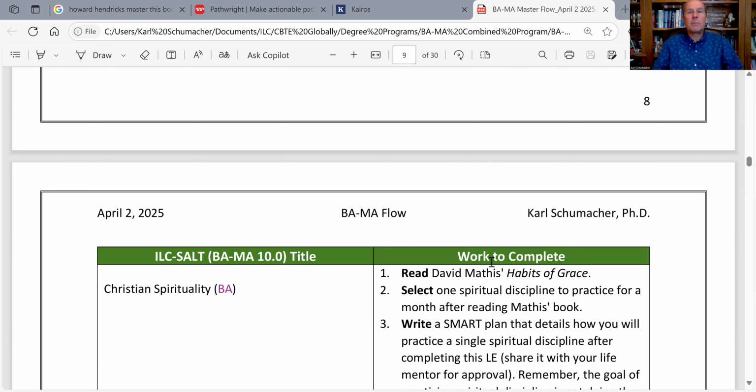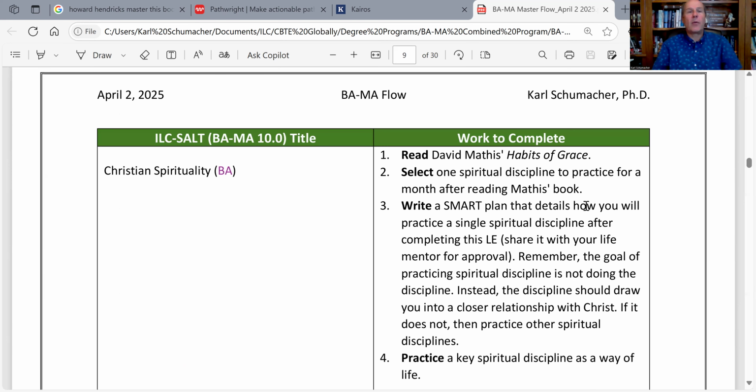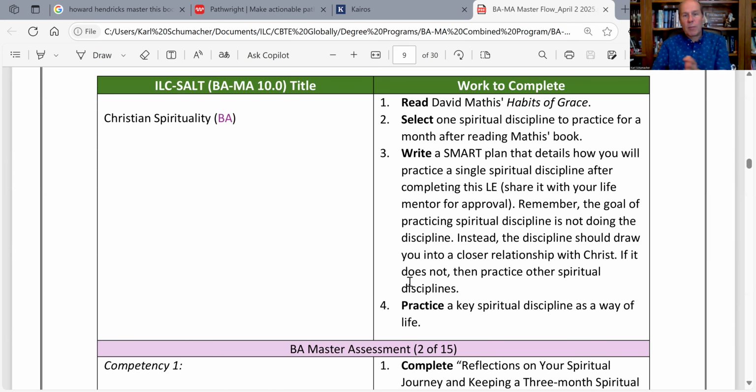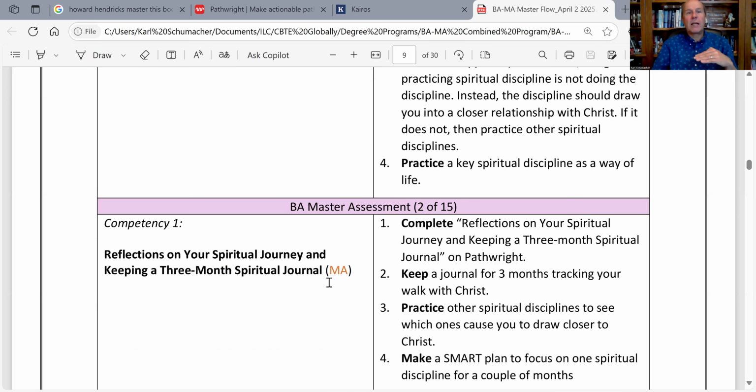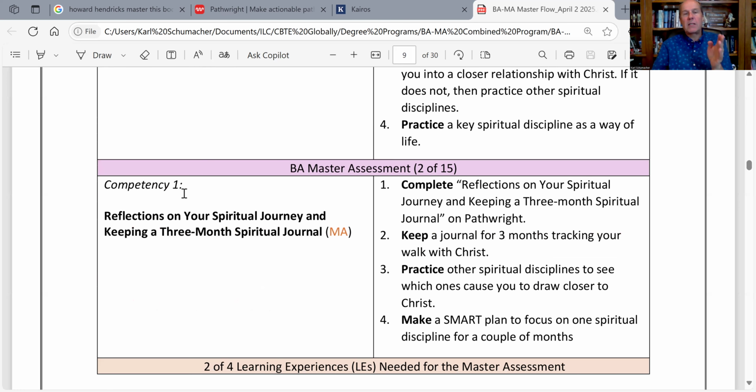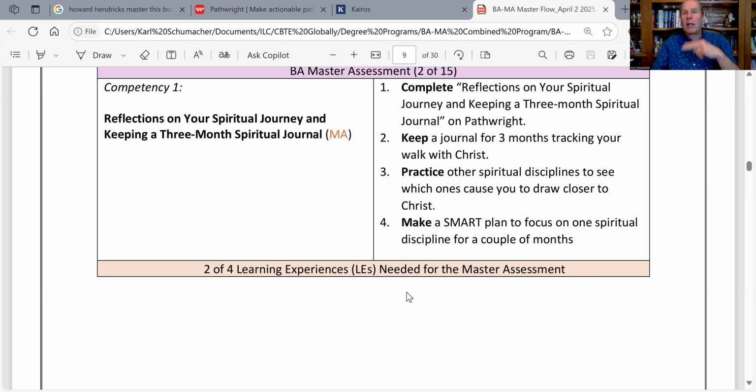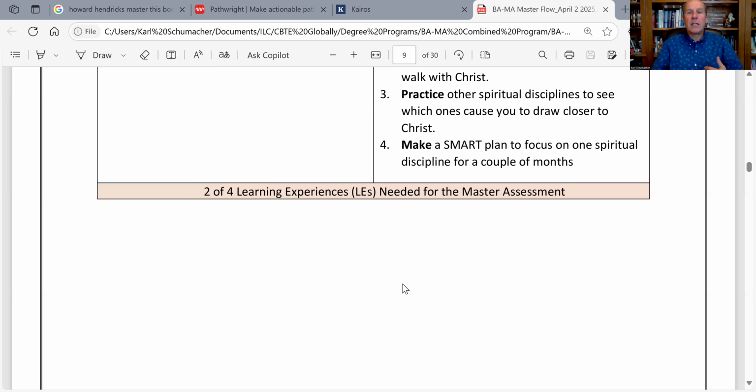This one's called Christian spirituality. Again, the work to complete is on the right. When you finish that, you'll do a master assessment, and then you'll move into the MA side, and you'll see again, this is still in competency 1. There are 2 learning experiences in competency 1. This is the second one, reflections on your spiritual journey, keeping a 3-month spiritual journal, and then all the work that is required.